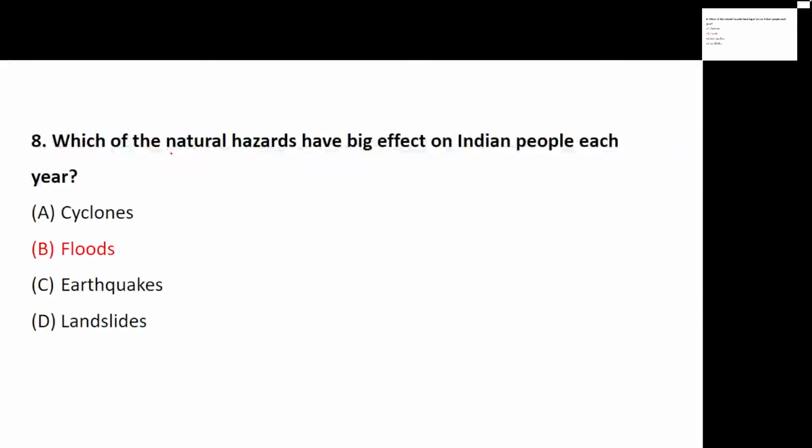Okay. So please remember, many students have answered this question. Long back I took this question as a practice question also. Purposely I brought it again. People feel that earthquake has a very big impact on the Indian people. It's not overall, it is talking about only India. So in India, the big impact is because of floods and not the earthquakes. So be careful. It's not cyclones or earthquake, it is floods.